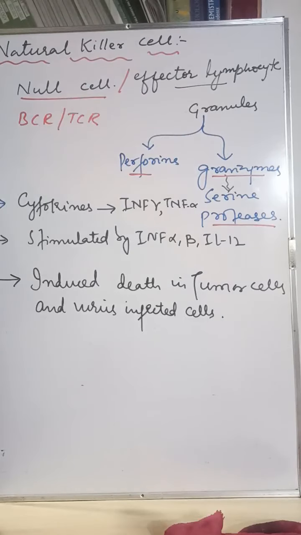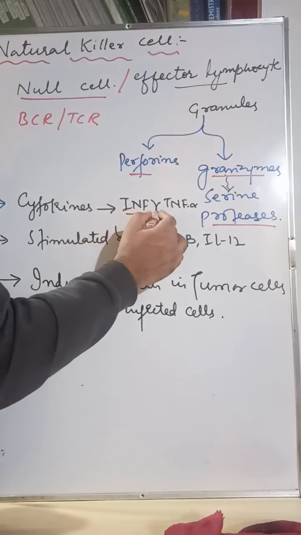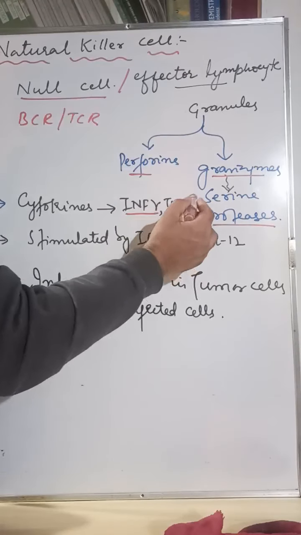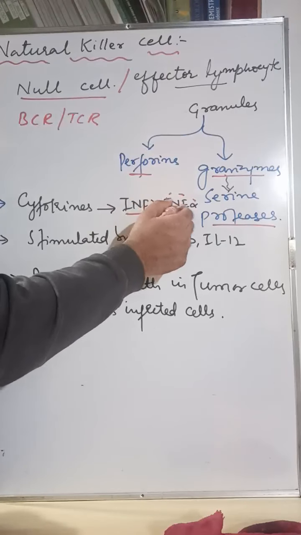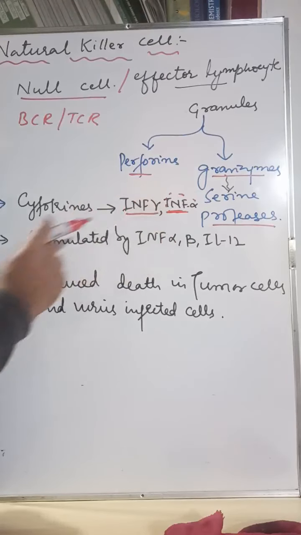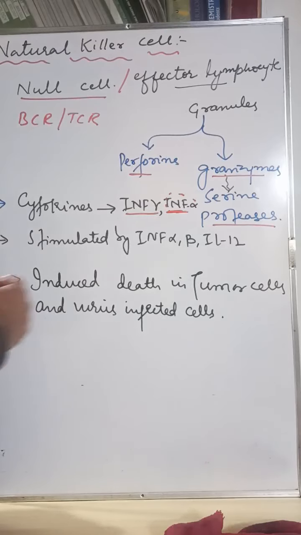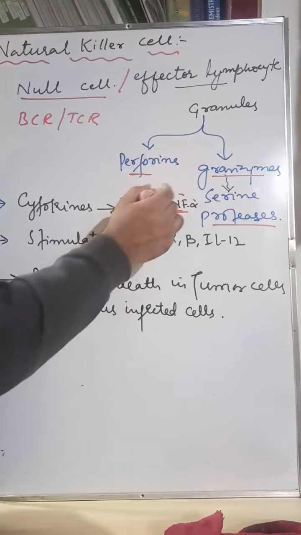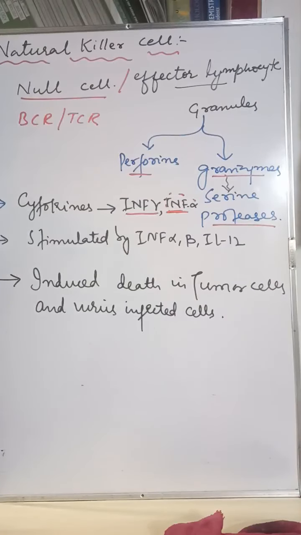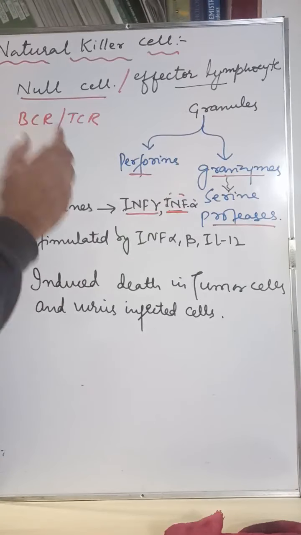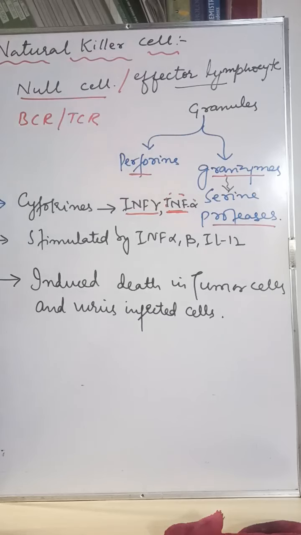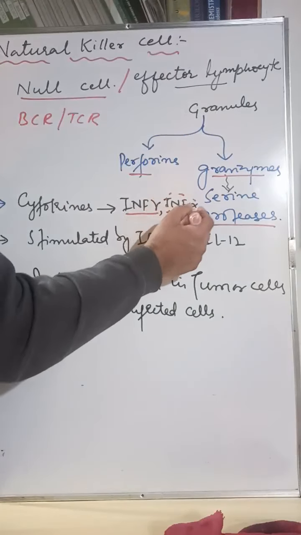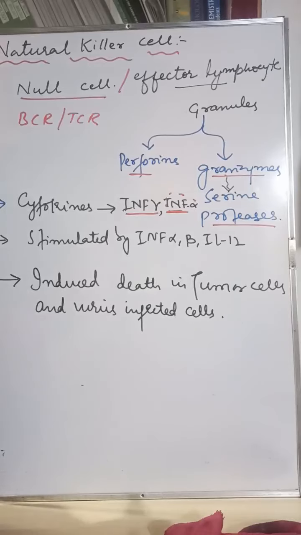In addition to the granules, the natural killer cell also secretes cytokines. Which cytokine does it secrete? It secretes interferon gamma. It also secretes tumor necrosis factor alpha, TNF alpha. We have seen interferon gamma; the interferons are antiviral. But this is tumor necrosis factor alpha, which has multiple roles to play. We have seen that it has a defined role in inflammation. It also acts as a natural pyrogen, and it is very important to understand that it induces cell death. It induces programmed cell death or apoptosis when it is thrown into the target cell. I hope it's clear up to this.